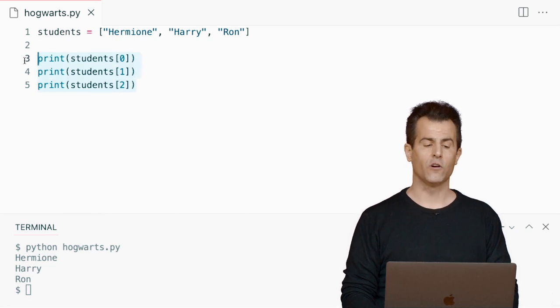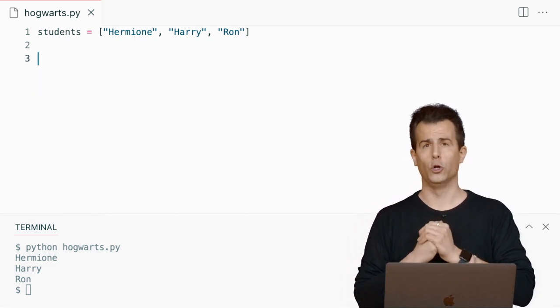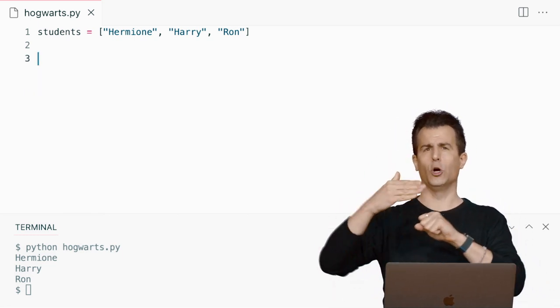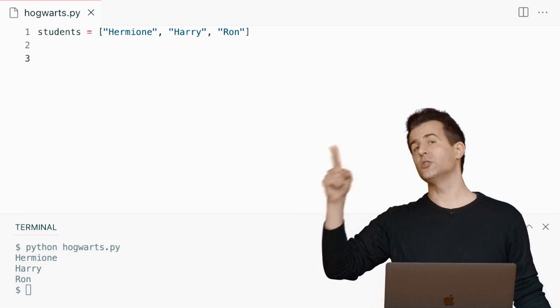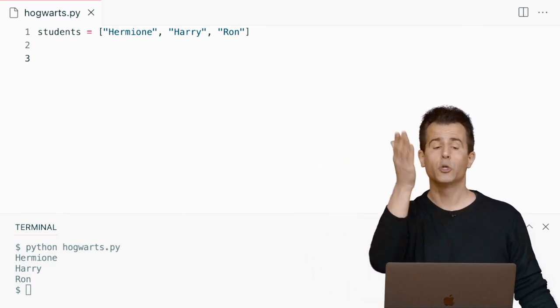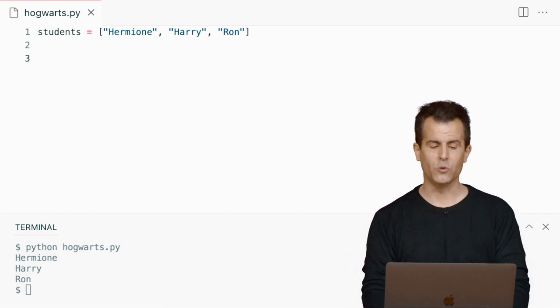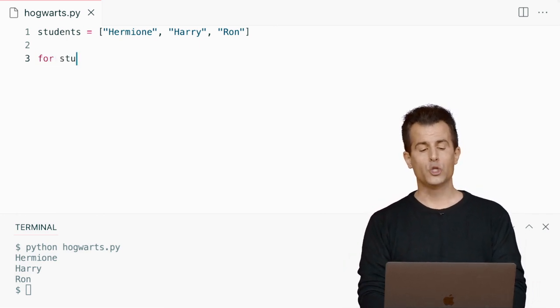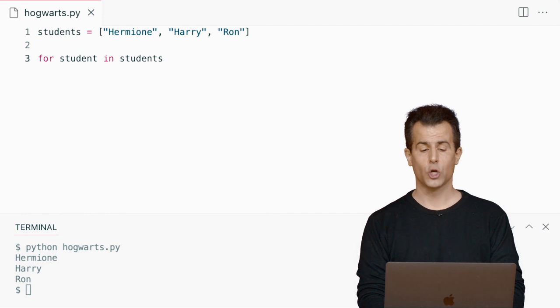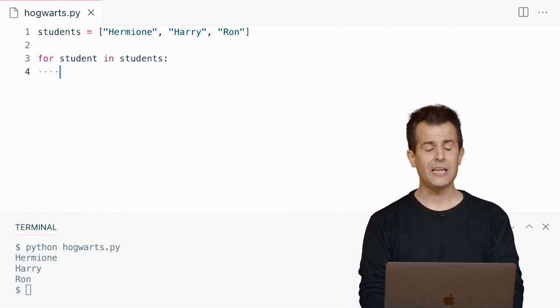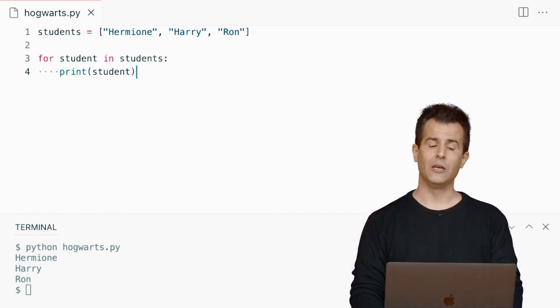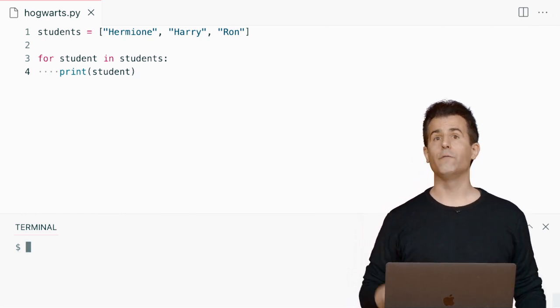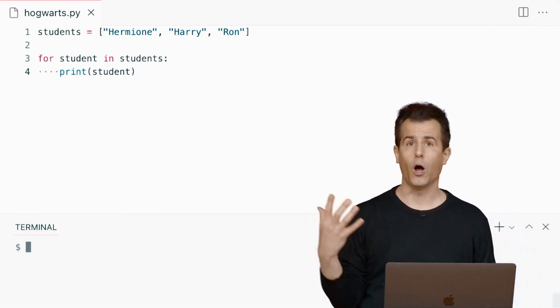Well, here's another feature of Python. You can use a for loop, not just to count from 0 to 1 to 2. You can use Python to just iterate over anything, not just numbers, but strings. So I could actually do this. For student in students, colon, and then indented underneath that, I can say print student. Now, it doesn't matter if I have 3 students or 4 or 400.